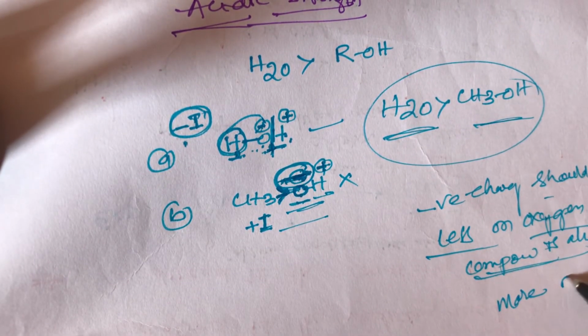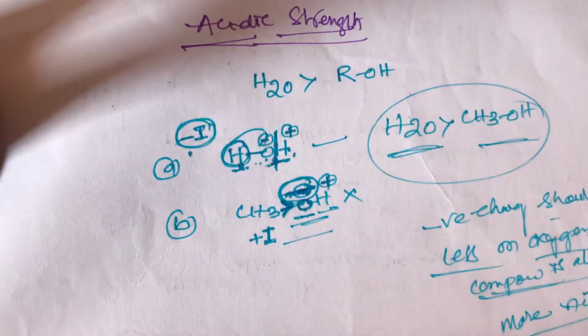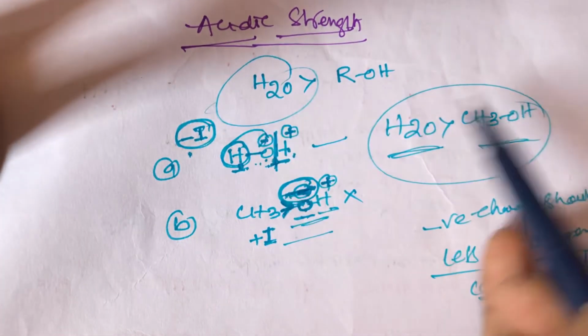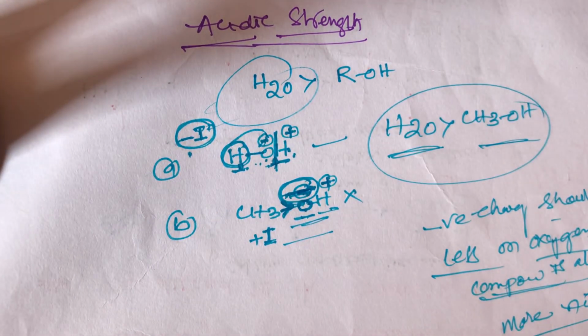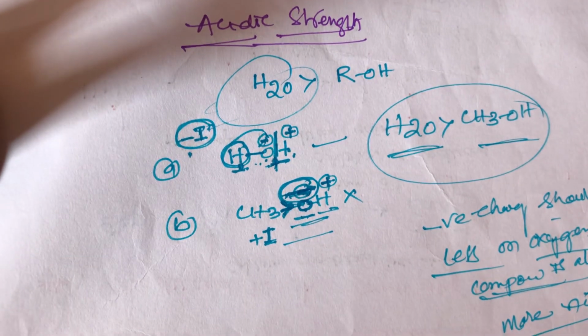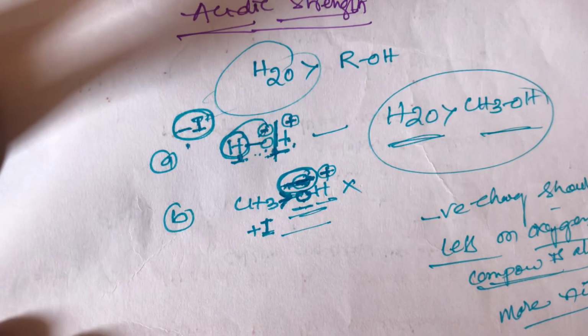So more acidic means what? It easily donates the proton, an easy proton donor. So out of these two, water is easily donating the proton. So that's why H2O is more acidic than alcohol. Student, this is the simple trick.